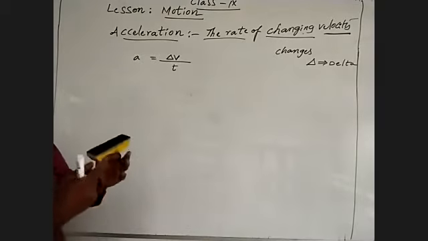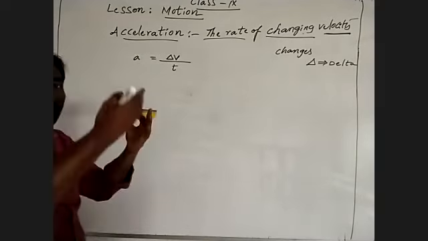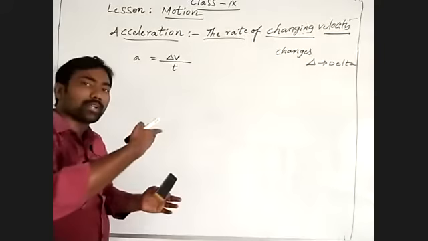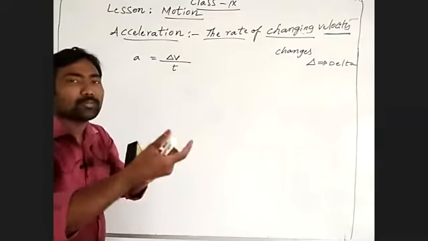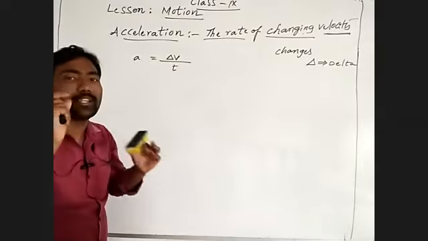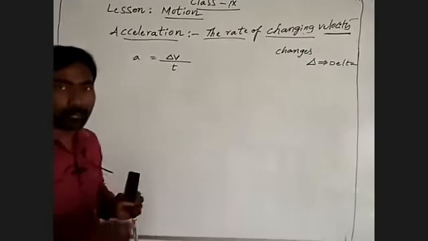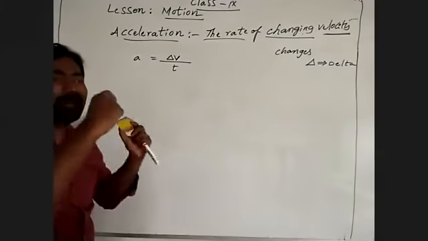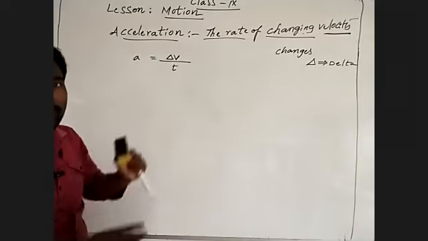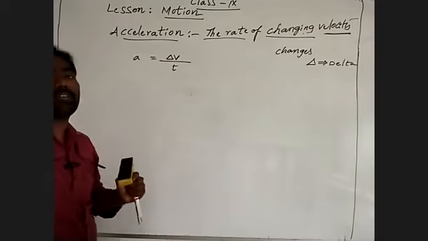Means it changes the velocity from its actual starting position. Started position, what can we say? Initial position. So initial velocity here. It changes from initial velocity to final velocity.